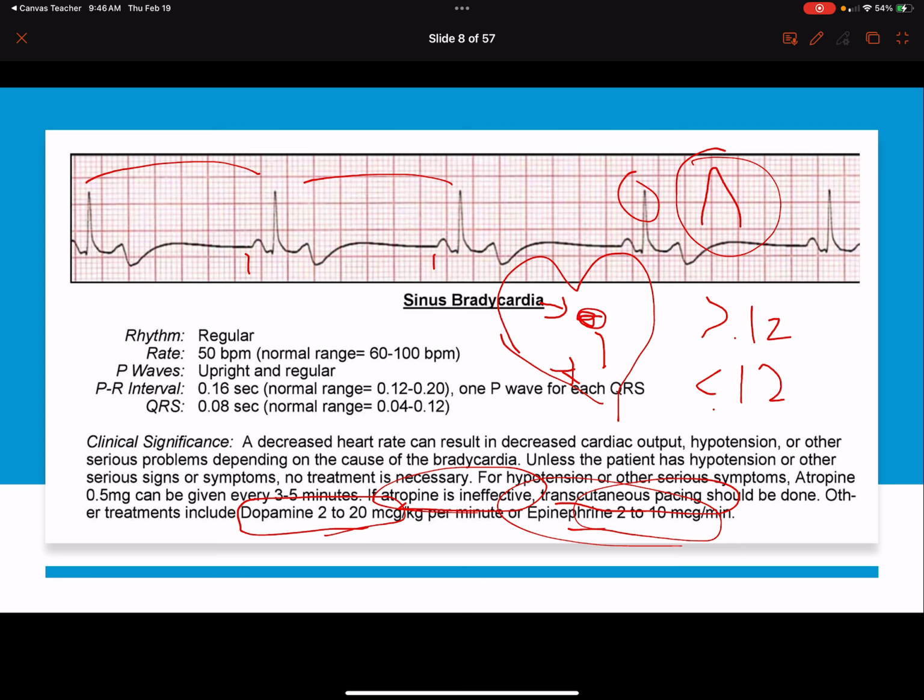We're going to give up to 0.5 milligrams, or half a milligram. We can repeat that. And we usually give up to a milligram. If it's not working at a milligram, we may want to go to something else. The only time we go over a milligram in bradycardia is when we're pretty certain it's a cholinergic drug toxicity, like organophosphate poisoning, nerve agents, those types of things tend to take excessive amounts of atropine, like 20, 40, 60 milligrams.